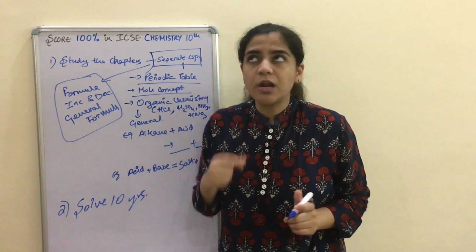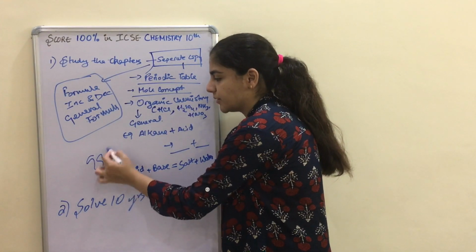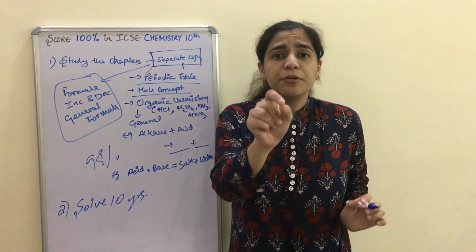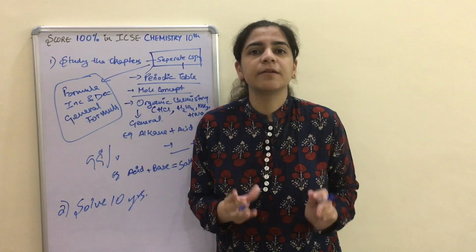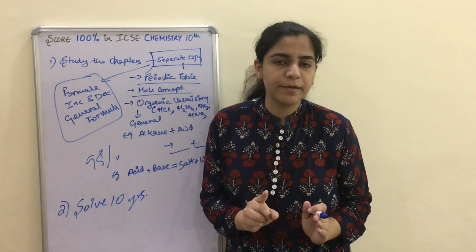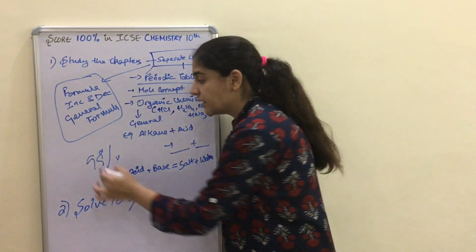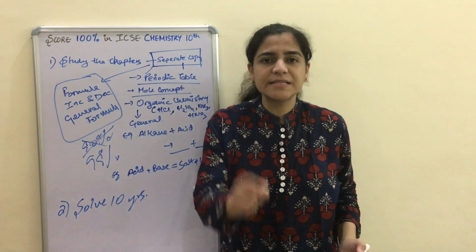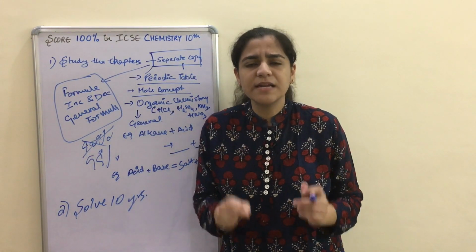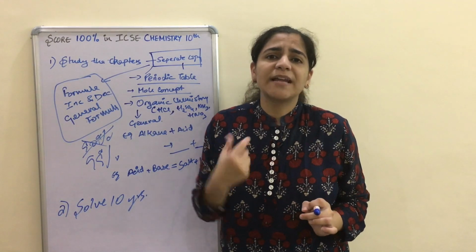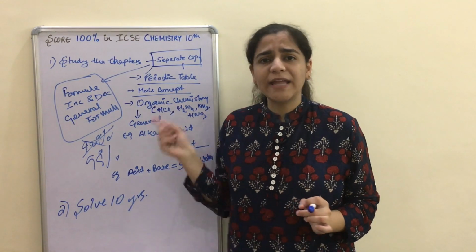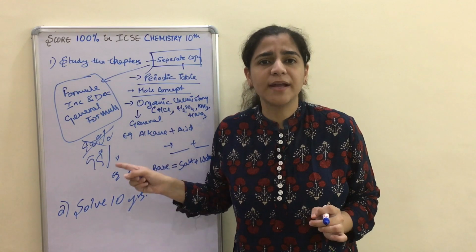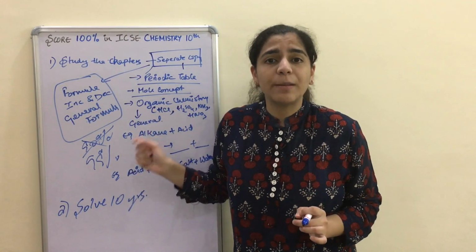If you are able to solve around 99% of the questions, then only say yes, I am prepared with this chapter. If you are not able to solve at least 90% of the questions, it means you are still lacking. There is still a gap, or there is still some point you are lacking in your preparation. So you have to go again and look into your periodic table, where I am lacking, what points I am not able to memorize properly.